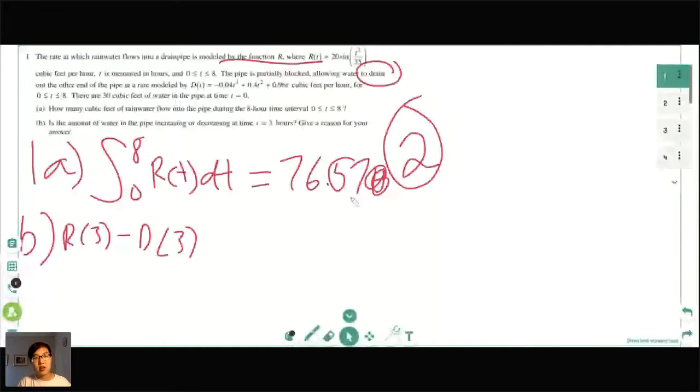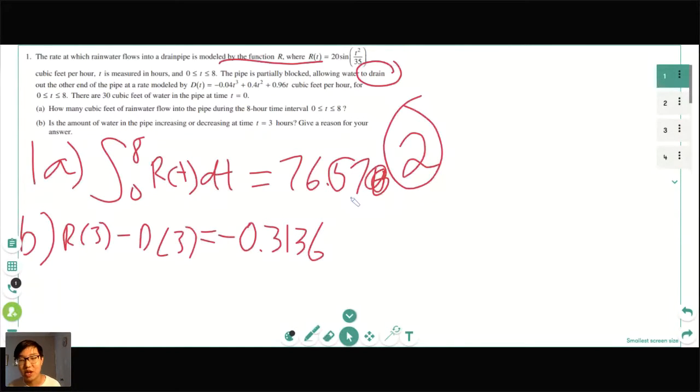So in this case, you would plug in 3 into R of t and 3 into D of t. And can anyone put this into their calculator and tell me what they get as a result of R of 3 minus D of 3? What do you get? Negative 0.314. I get negative 0.3136, but close enough. And by the way, you would find R of 3 and D of 3 by plugging in 3 into the R of t function and 3 into the D of t function.